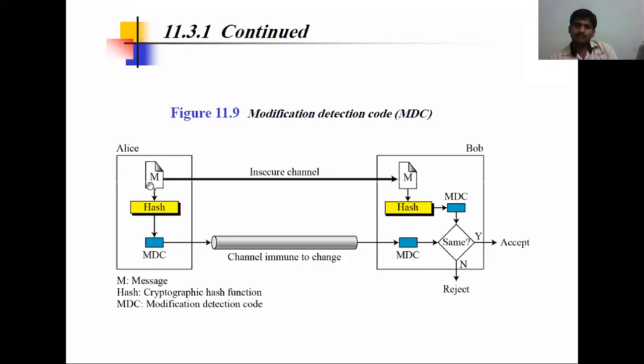Once the hash function is performed, we create the modification detection code and send it. The same way the message digest is performed, the modification detection code is checked at the receiver end. The receiver calculates one, and the MDC comes through the channel. We check whether both are the same or not.